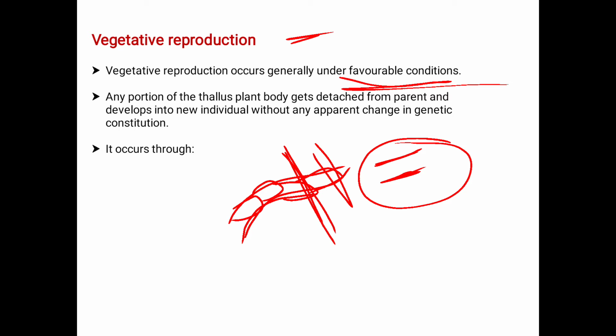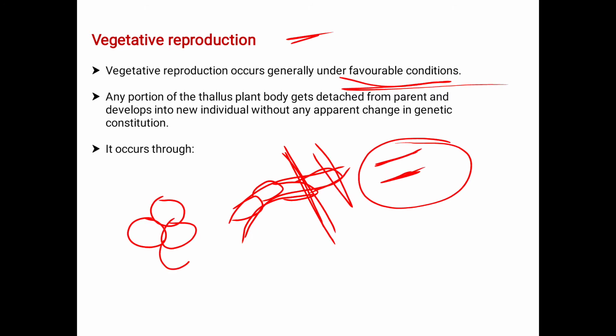This is the vegetative reproduction. It may happen suddenly, or it may break due to mechanical force accidentally.